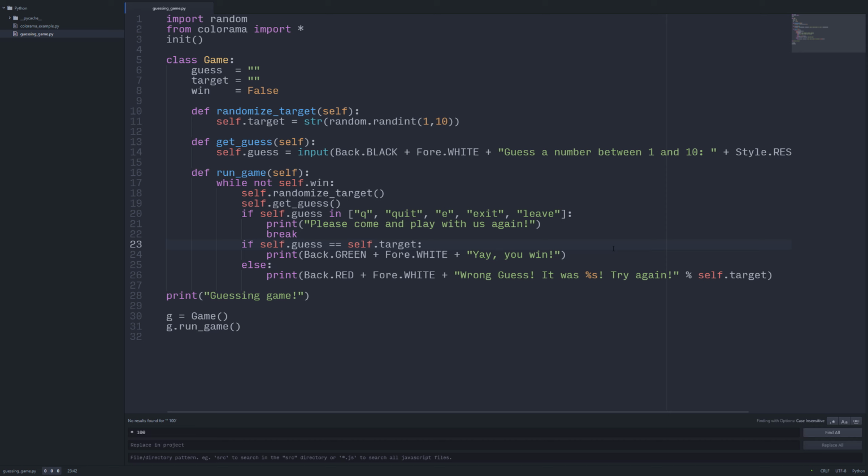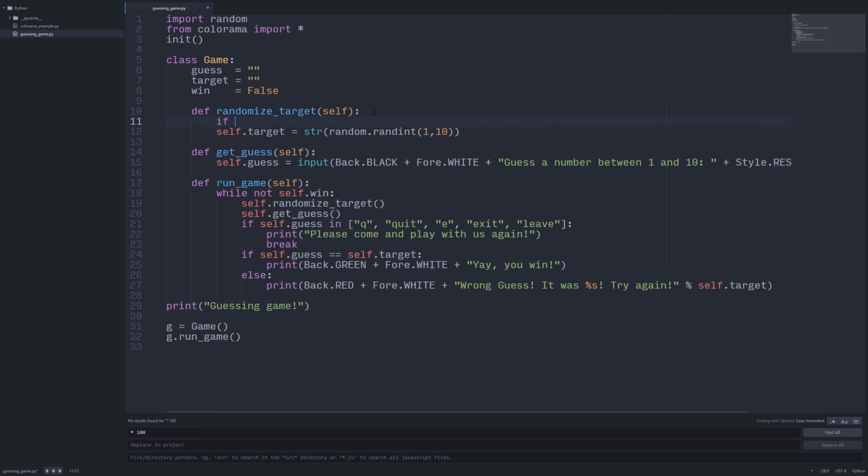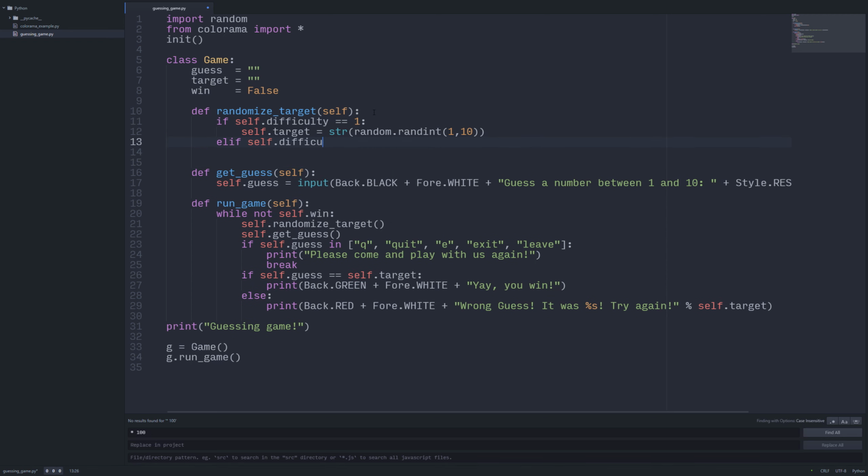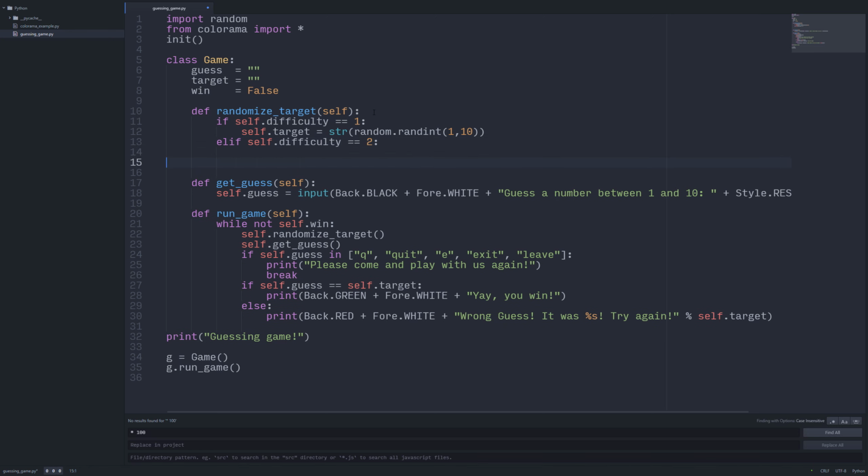A difficulty system, as I said earlier, all we really need to do is change the range. Now we could create a switch, a bunch of if logic, something like this. And then we'd set up a second range.